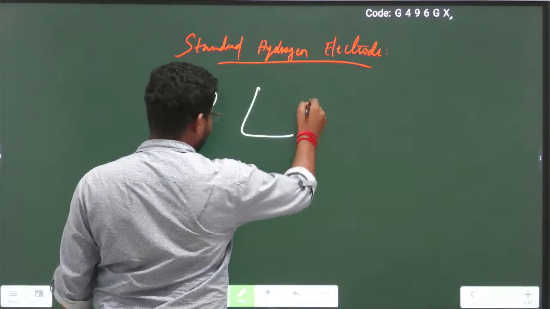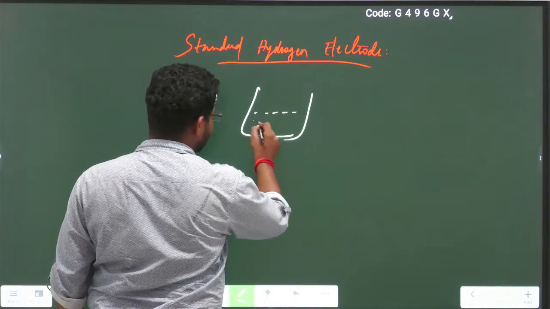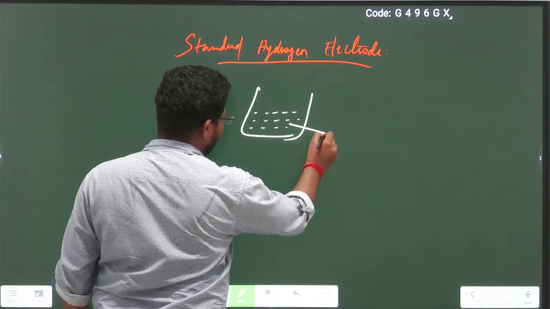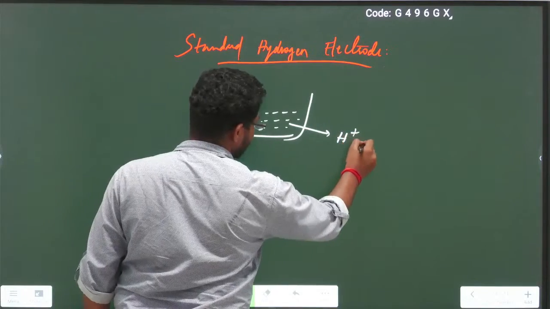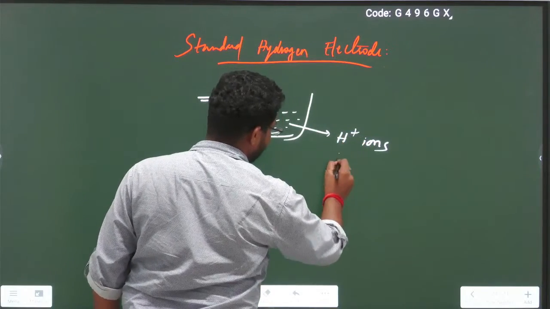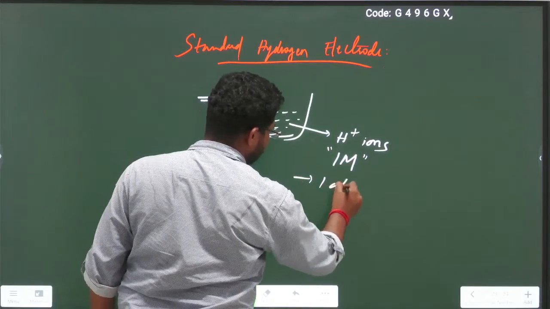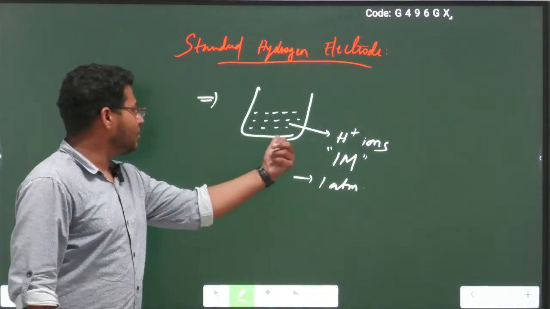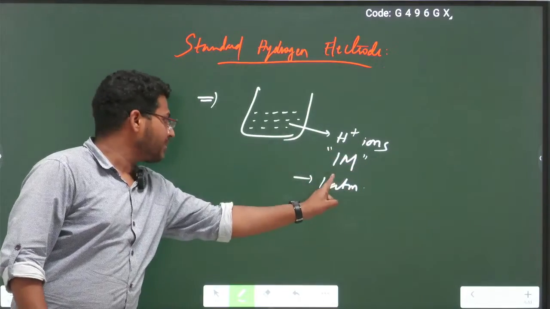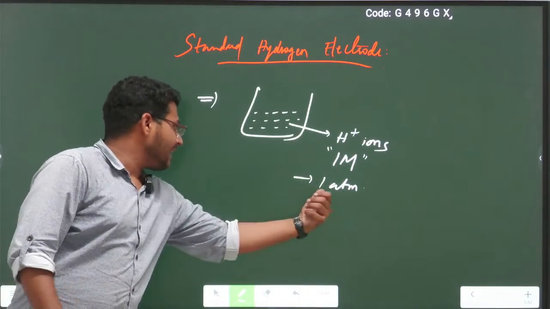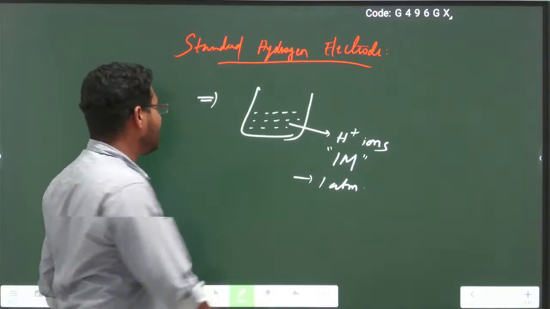There is a beaker containing an electrolytic solution of hydrogen ions at 1 molar concentration and 1 atmosphere pressure.